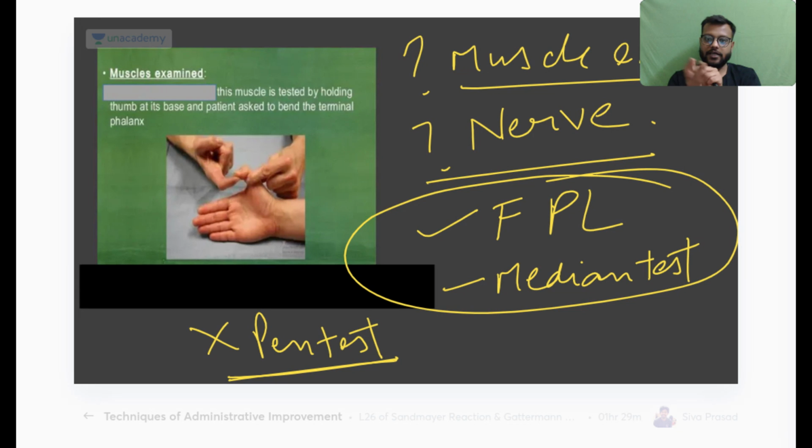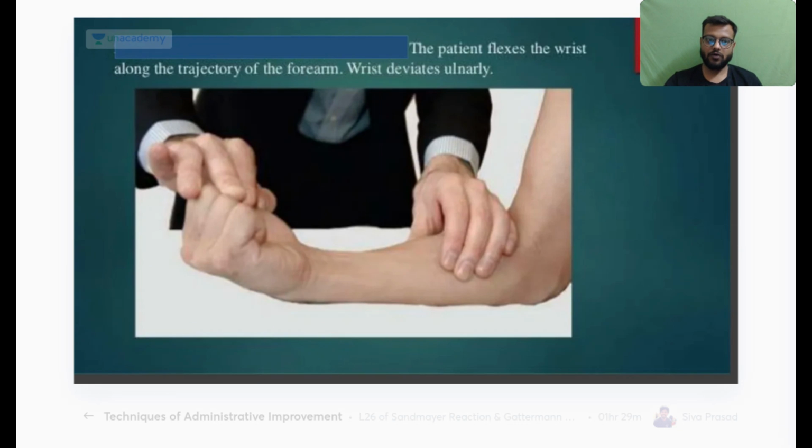You can test it by resisting flexion, but not like this. First, you have to stabilize all the rest of the muscles. So you need to keep the hand on a table or a surface, then you test the muscle. So this is the median nerve testing the flexor pollicis longus.